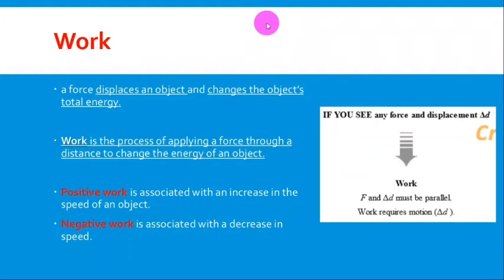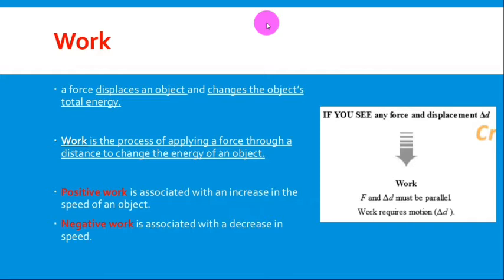Today we want to continue chapter 7, Energy, Work and Power. Today we will talk about the second part of the lesson, which is work. We finished energy. We talked about mechanical energy, kinetic energy, potential energy. We said mechanical energy is the sum of kinetic and potential energy. And energy means it's the ability to do work. Okay, so energy is the ability to do work.